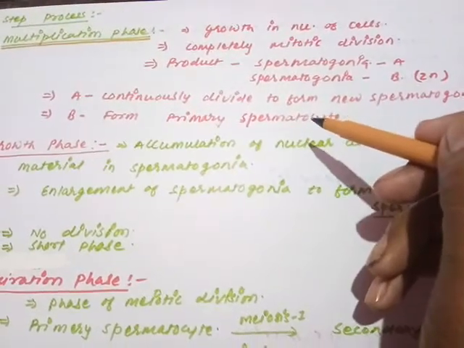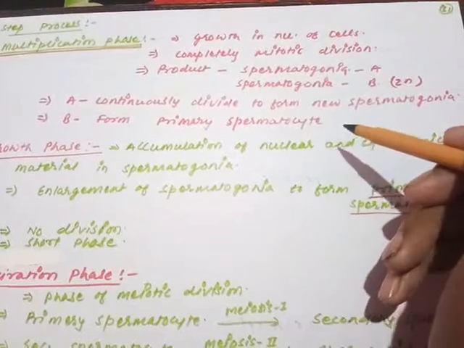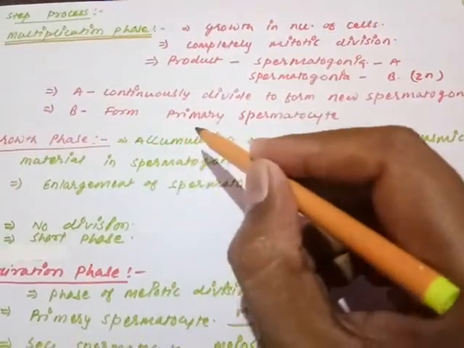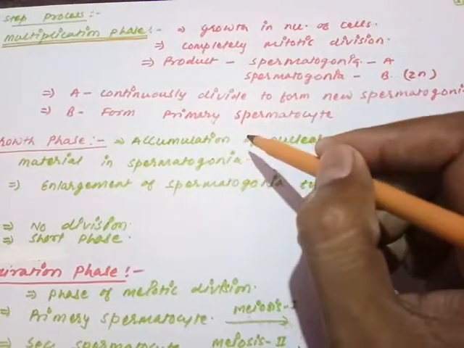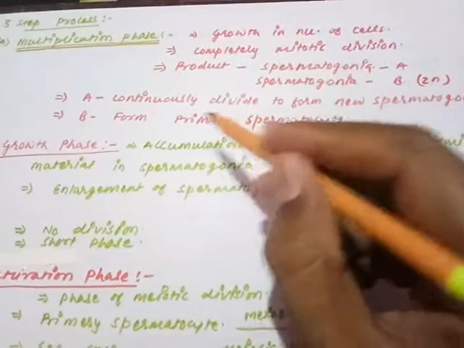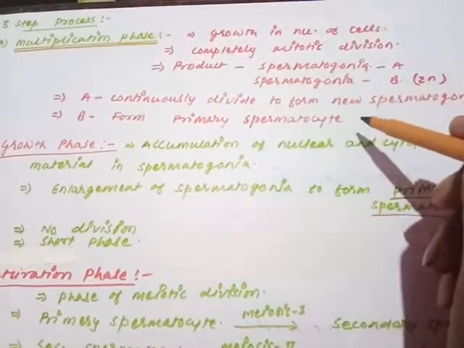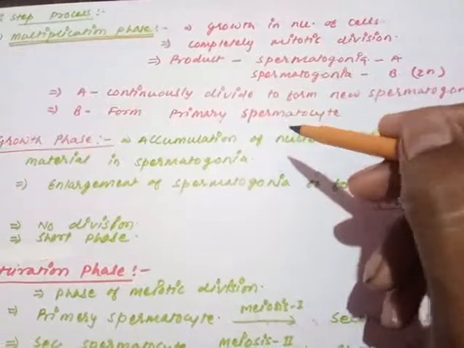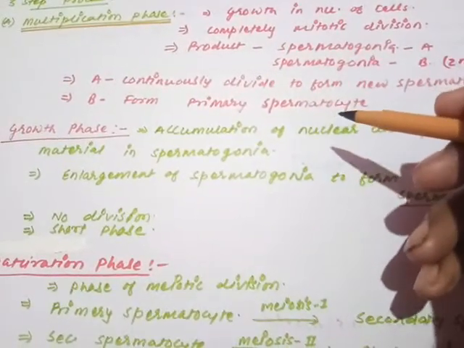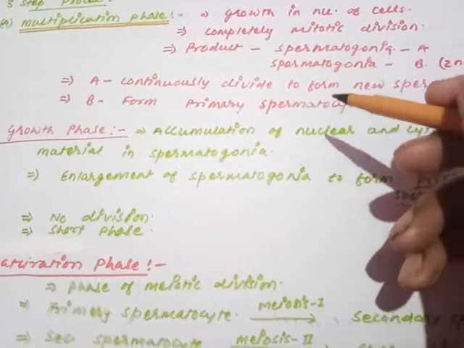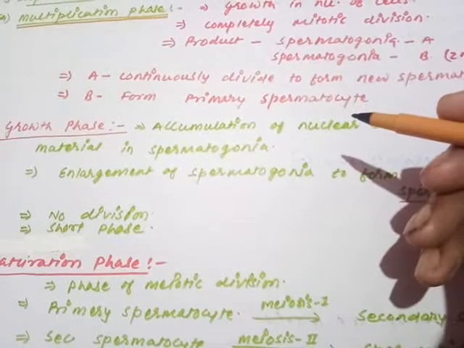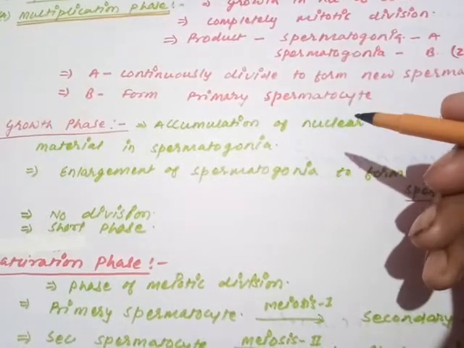Some of the spermatogonia undergo continuous mitotic division to produce new spermatogonia, called spermatogonia A, and some of them undergo enlargement, which forms the primary spermatocyte. So A will continuously divide to form new spermatogonia, while B will form the primary spermatocyte. So after the formation of spermatogonia, the first phase, the multiplication division, is completed.